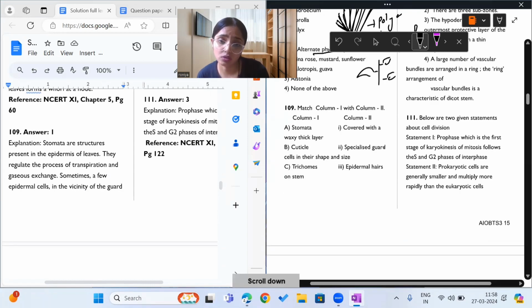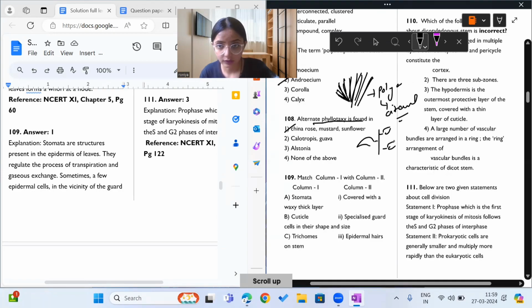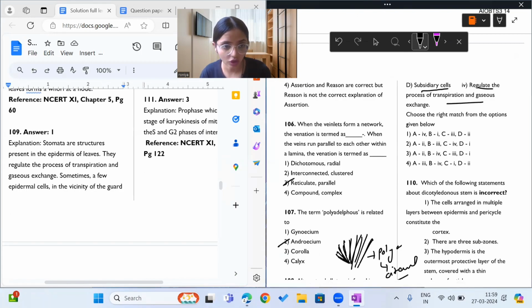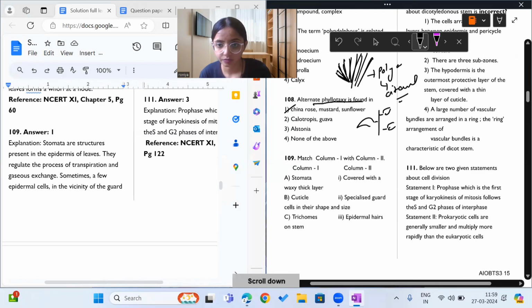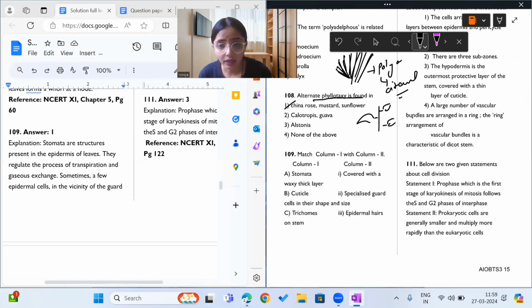Moving on to question 109. What does it say? This is match the following. So you have to match column 1 with column 2. Understood? So we have these. Here we have subsidiary cells regulate the process of transpiration and gaseous exchange. Okay, so let us read what option A is. A is saying stomata, waxy, thick layer. Stomata. Okay, A is saying stomata. Okay. Stomata. What are the...